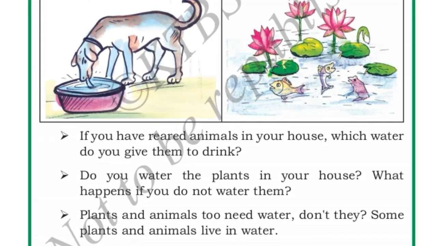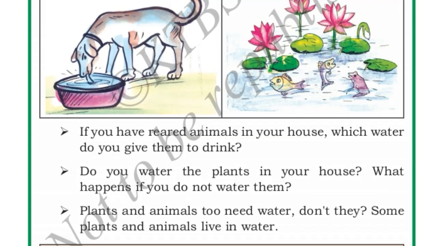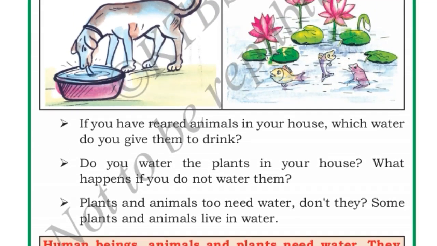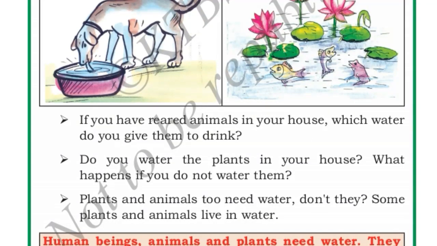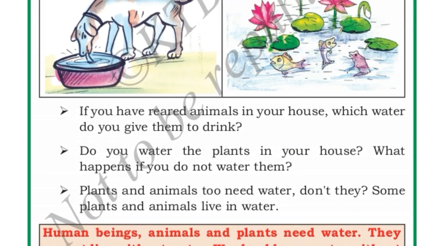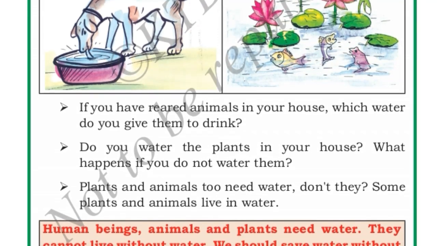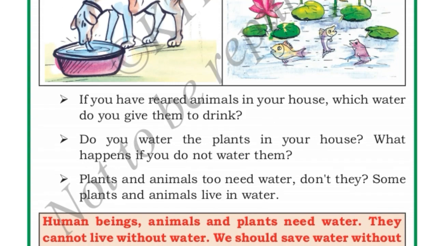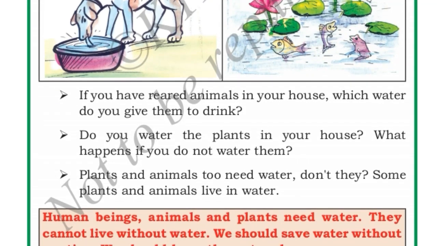From this, we understood that plants and animals also need water. Even plants and animals cannot live without water. So, human beings, animals, and plants need water. They cannot live without water. So, we should save water without wasting. We should keep the water clean.